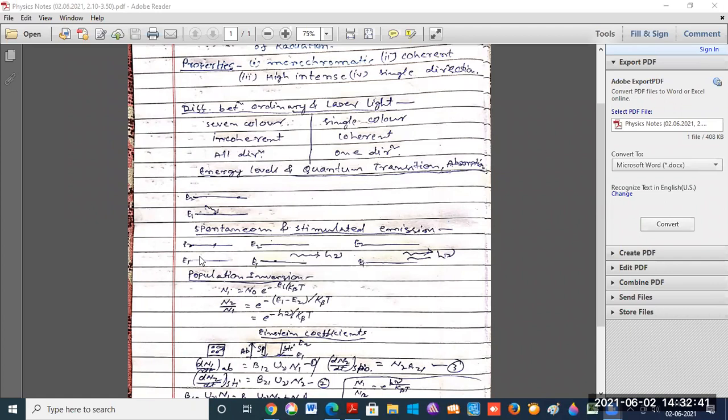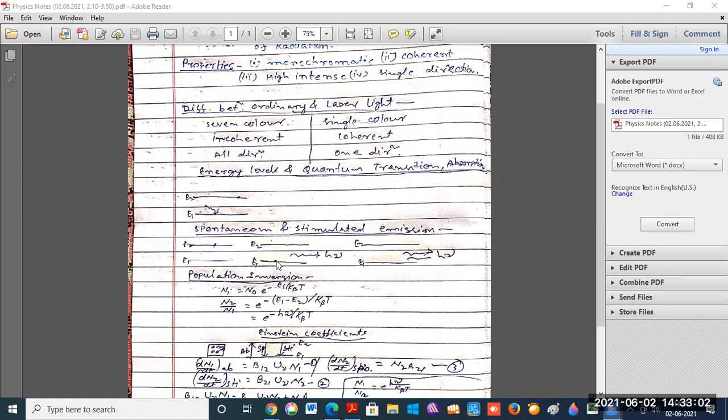According to this diagram, the second diagram states that if an atom jumps from the upper energy level to the lower energy level, it emits a single photon of energy E is equal to h mu.